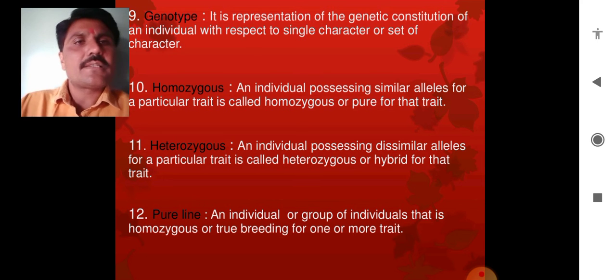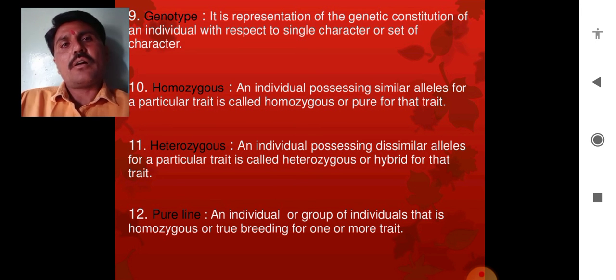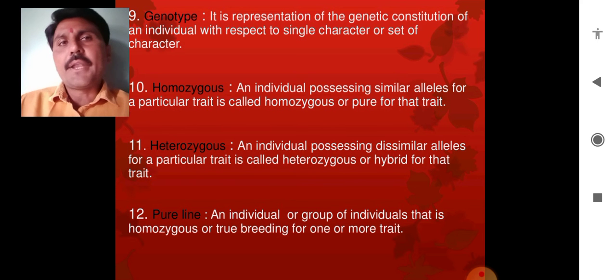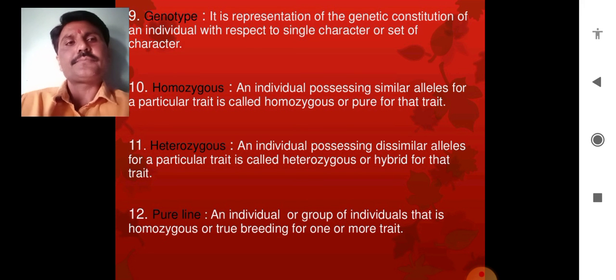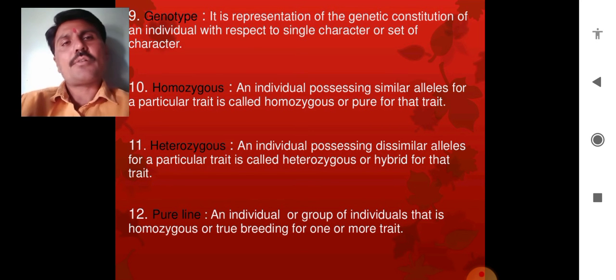The 10th one is homozygous. An individual possessing similar alleles for a particular trait. When a specific character is seen in an organism, similar alleles are responsible for it, or it is pure for that trait.